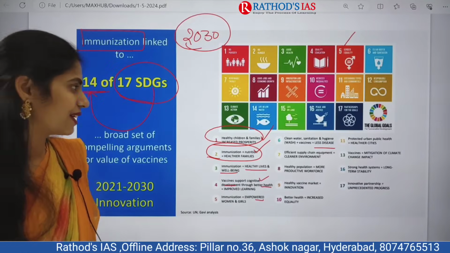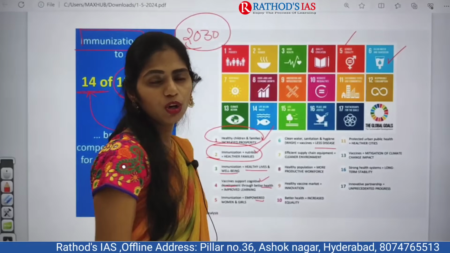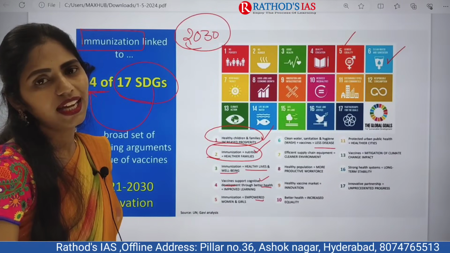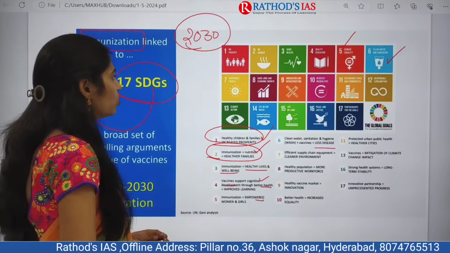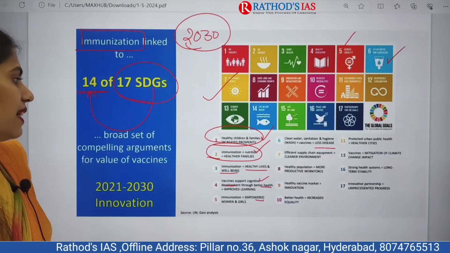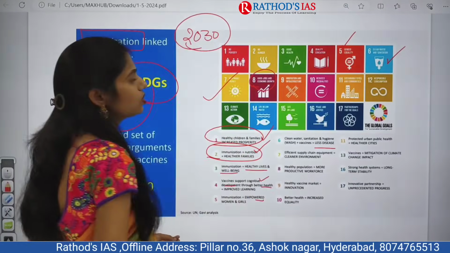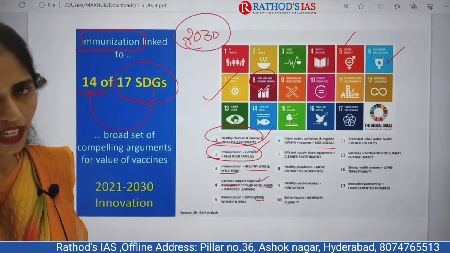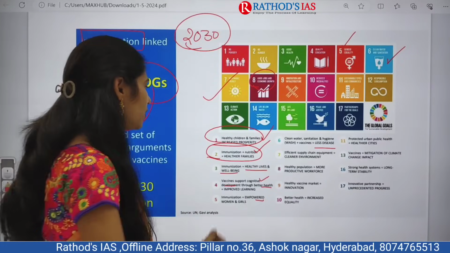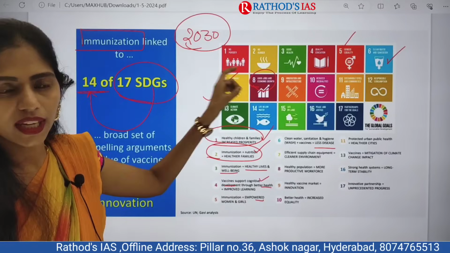Less disease means sustainable development goal 6, clean water and sanitation, can also be achieved. Next, with this immunization we can also ensure a cleaner environment, so that renewable energy can also be achieved, that is goal 7. And next, good jobs and economic growth. Whenever people have good health, they can contribute to the economy, right? Because of this we can achieve a productive workforce under sustainable development goal 8.